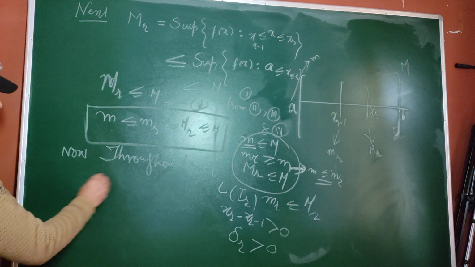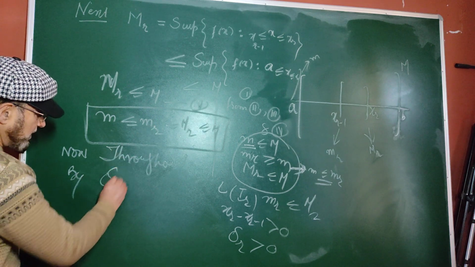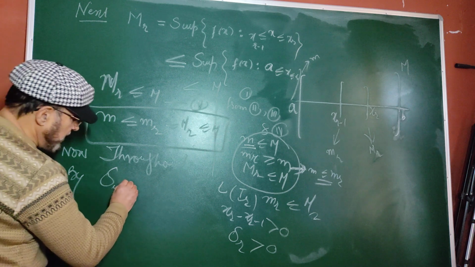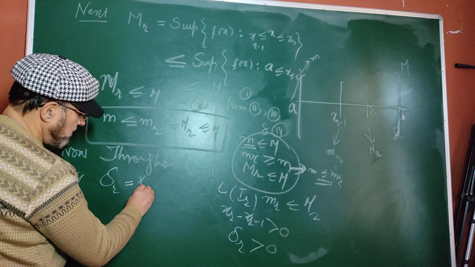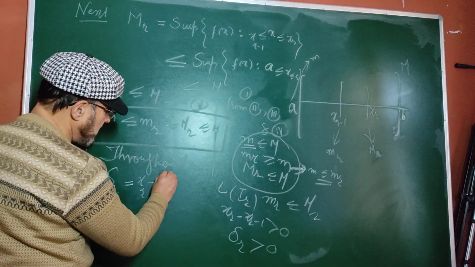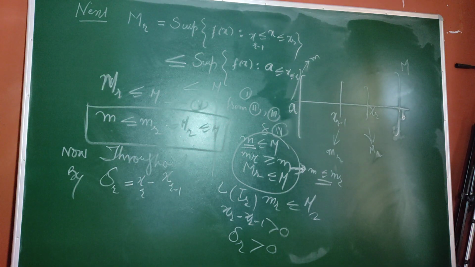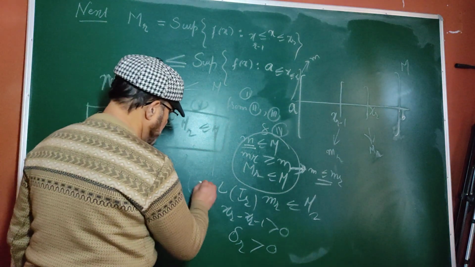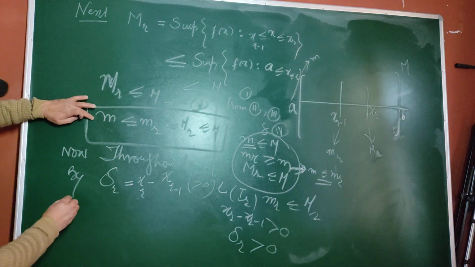Now multiply throughout by the length of I_r, that is delta r, which is equal to x_r minus x_{r-1}. We multiply both sides, and of course this is positive because it is a length. What happens?